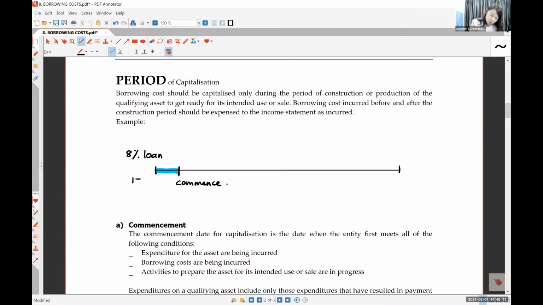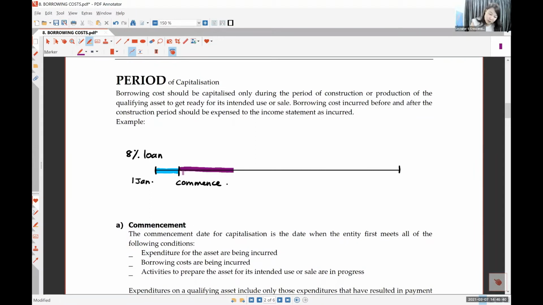So this is 1st January. Let's say in the month of January, you didn't touch the money, it's all in your bank. You borrowed the money, but you put it in the bank. Anyway, the bank will still charge you the 8% interest rate because you already borrowed, but you didn't utilize the loan. You only utilize the loan in February. So you commence the construction. You start to build your asset in February, and then you build for a few months.